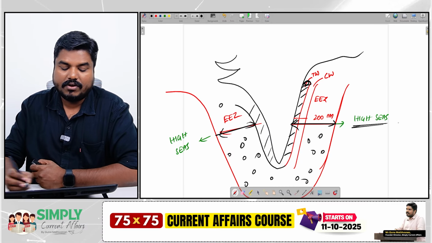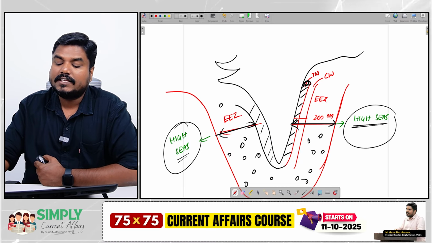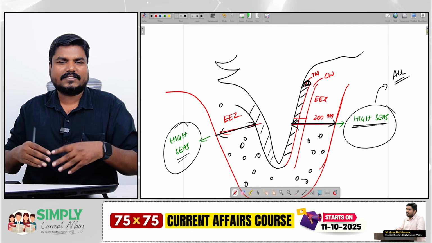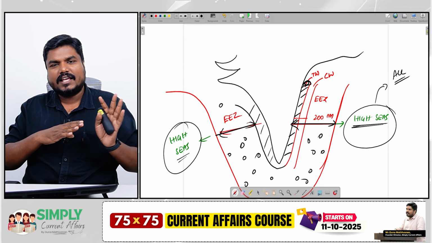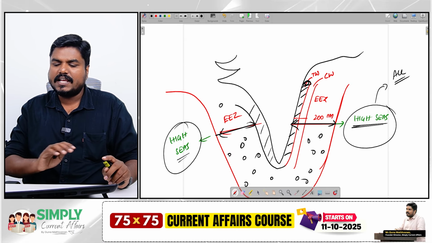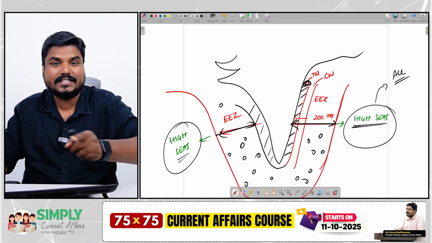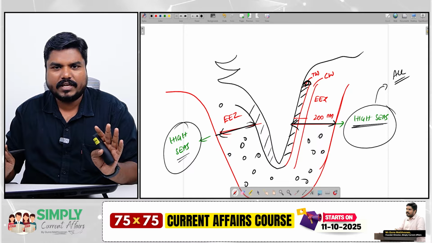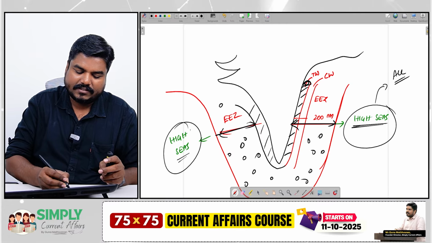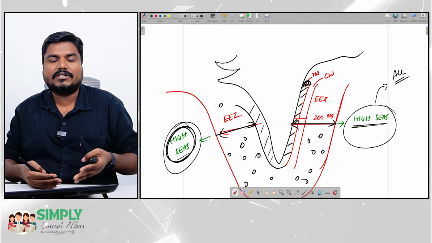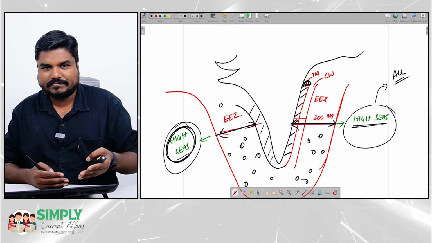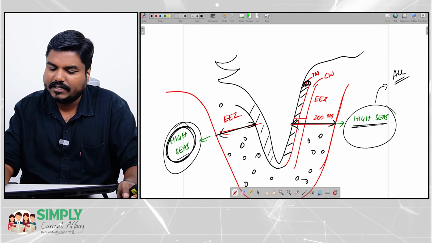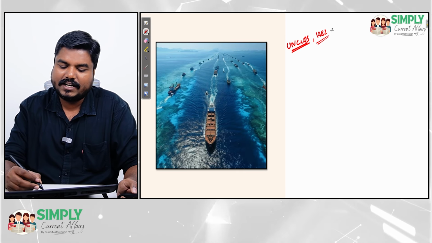But beyond this is the high seas, and the high seas is for all the countries. Whether the country has access to the water is immaterial. Any country can come and do any kind of research, exploration, fishing activity, anything they can do. No problem. For example, in the high seas, America can come and do something, Japan also can come and do something. High seas is open to all. Clear? All these are defined by UNCLOS 1982.